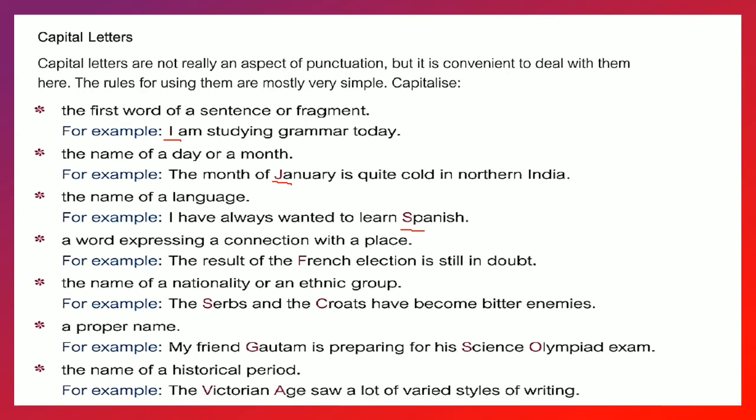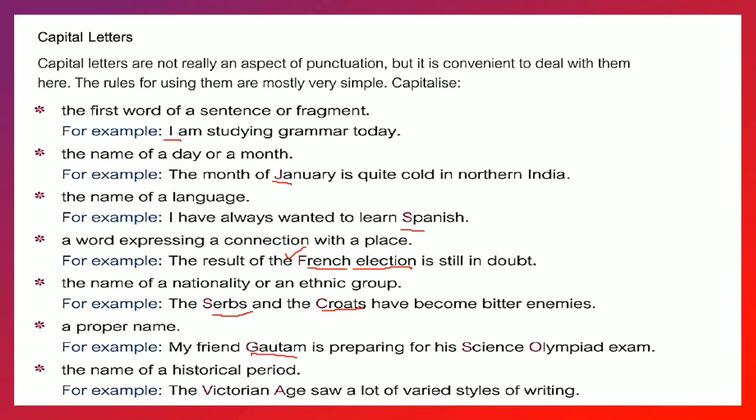A word expressing a connection with a place. Connection with a place means French election. Okay, that is showing the place. French, Italian, Chinese, like that. Names of nationalities or ethnic groups, like Serbs and Croats. They are the ethnic groups, right? Nationality, like the same we have used here: French, Indian, Japanese, right? We have the nationality there. Indian, Iranian, etc.